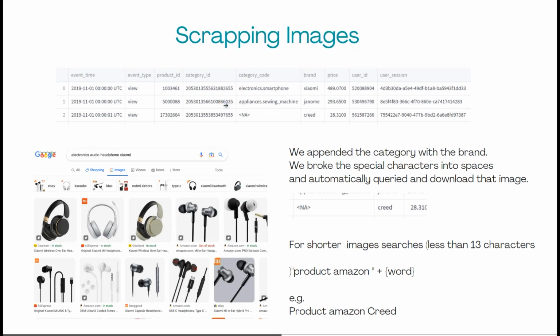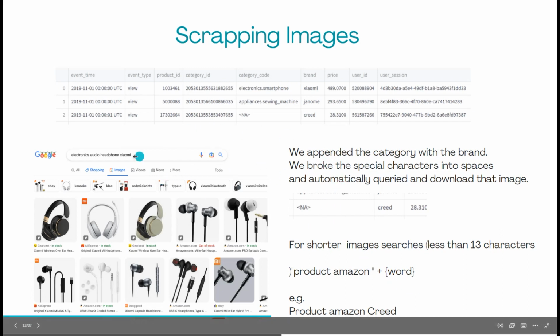So for scraping images, we had an algorithm, and the problem that we had is that we didn't have a product name. We didn't have the brand and the category code. So what we did was append the category code and the brand, and then remove all the special characters like dots or slashes, and then make a search like this. So you can see here that electronics.smartphone.xiaomi will be converted into electronics audio headphone Xiaomi, right? Which is the category code plus the brand.